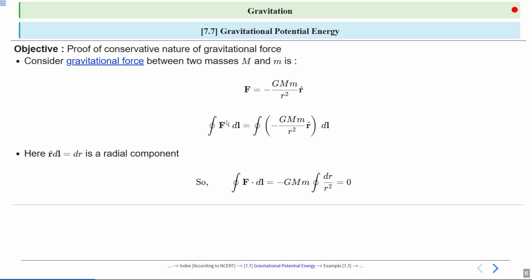So this result shows that the work done by gravitational force over a closed path is 0, confirming its conservative nature. And this is an important characteristic of gravitational force.